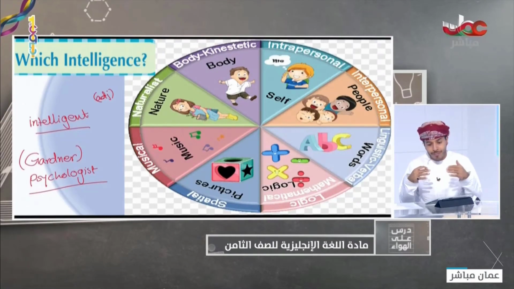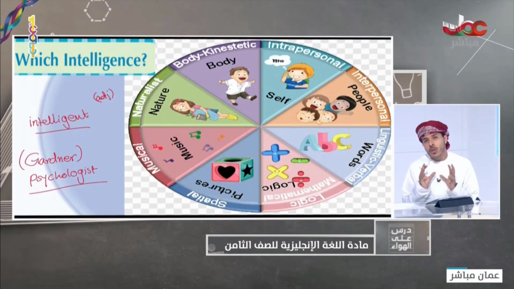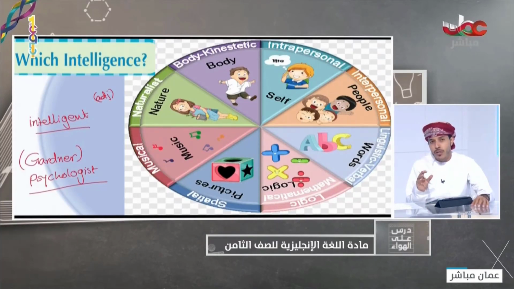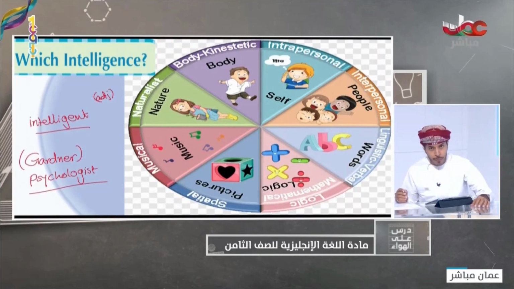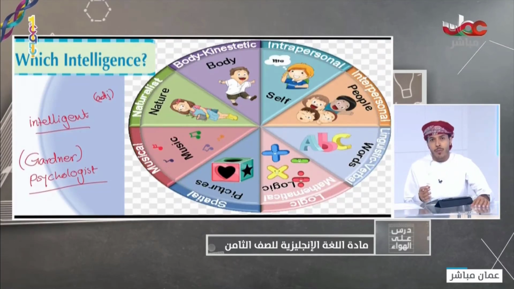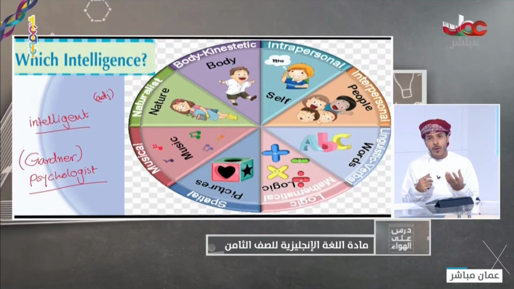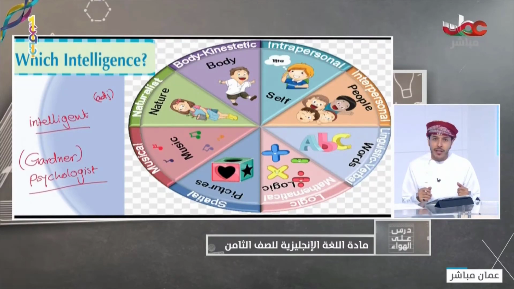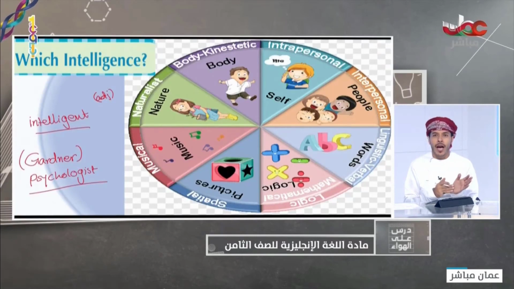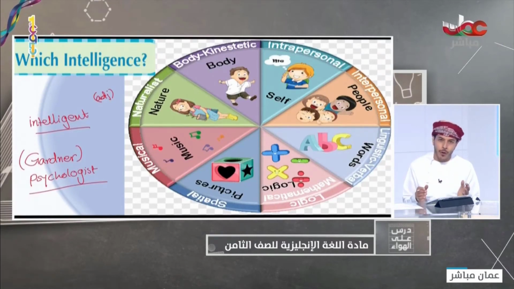And here we are talking, it's not about something relating to mind only, but also something related to our activities. And because we are talking about our free time activities, here some students are good at drawing, for example. They are good at playing football, but they are not good at playing the piano or playing the keyboard. Can you see the point? Some students are very good at, for example, jogging, playing tennis, playing basketball, and different activities, but they are not good at playing video games, for example.